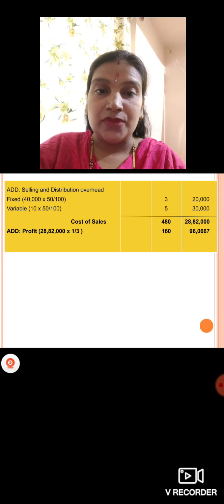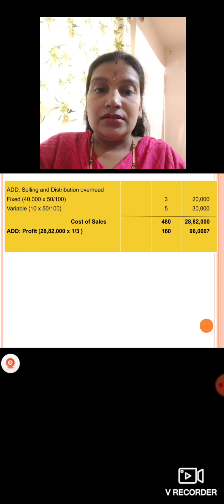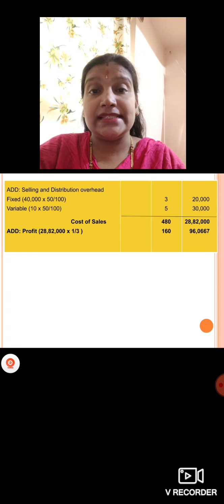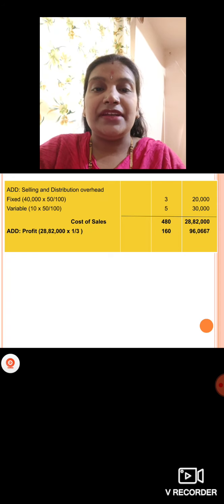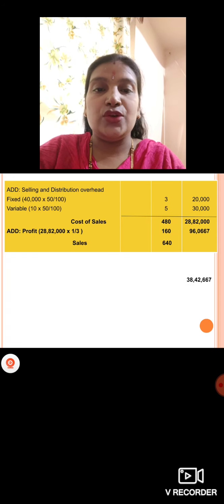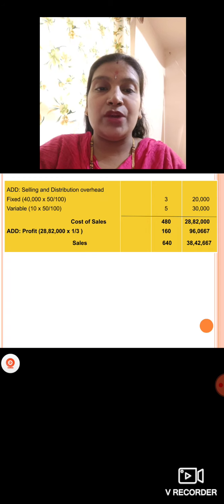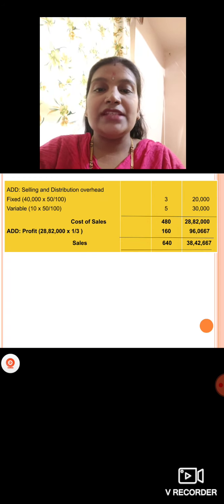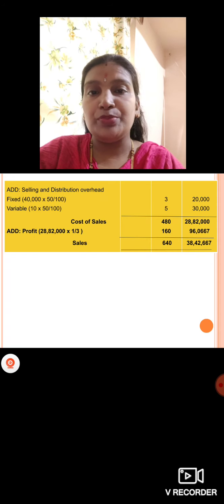9,60,667 it is. Then total selling price, how much you can quote? 640 per unit. And total you will get 38,42,667. Means per unit you can charge 640 rupees to earn a profit of 25% on selling price.